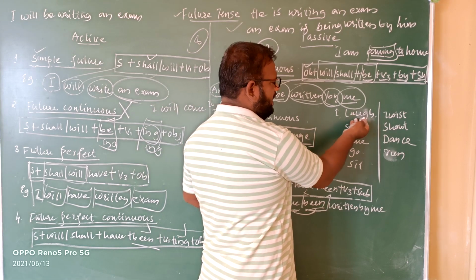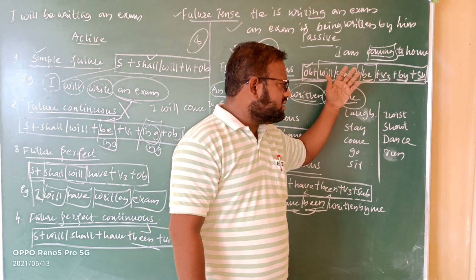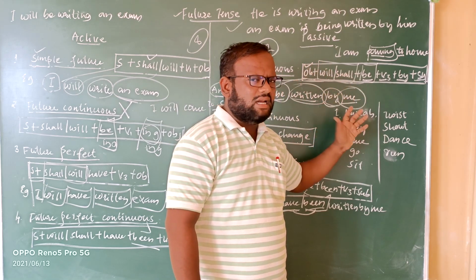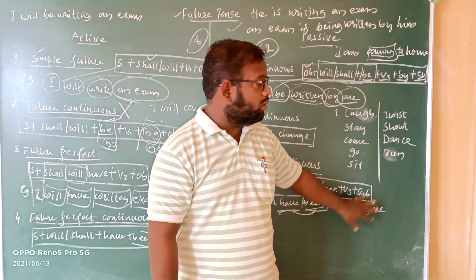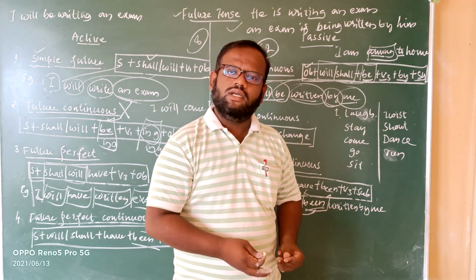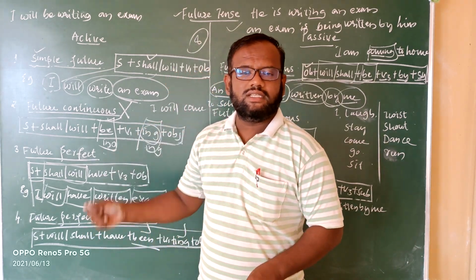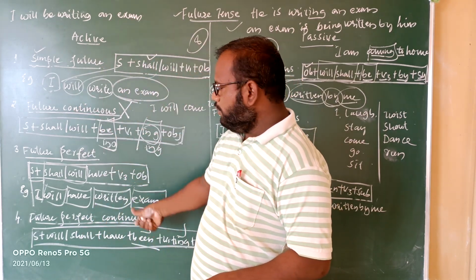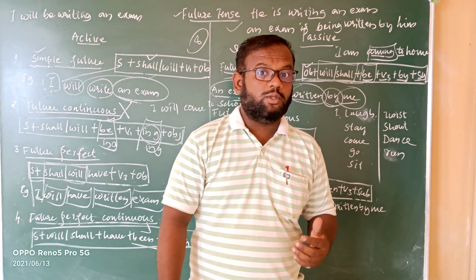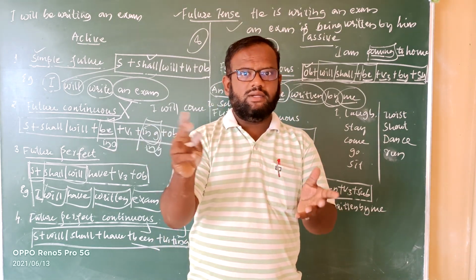Examples of such verbs are laugh, stay, come, go, sit, twist, shout, dance, run, and not only these, there are a number of intransitive verbs. We shall discuss all that in the next class, with examples from simple present up to future perfect, because future perfect continuous will not change.